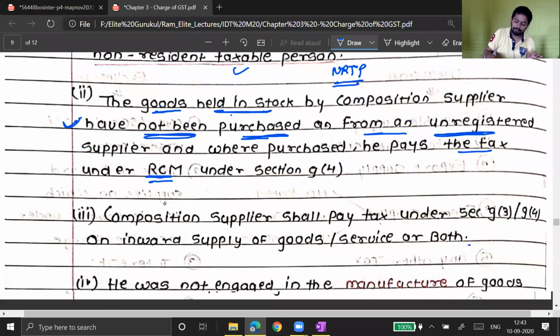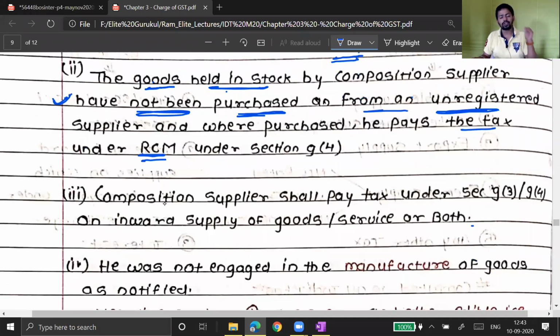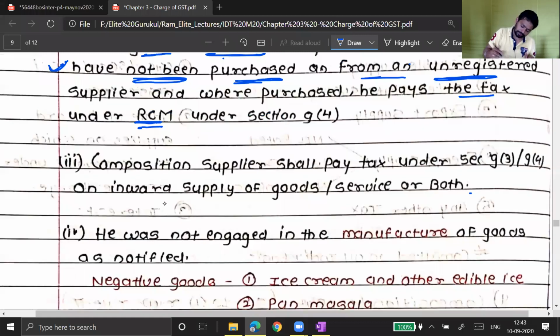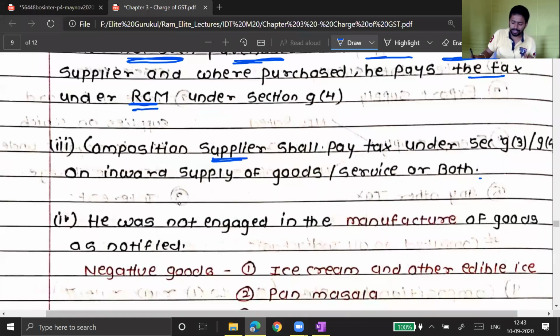That means he must pay tax on his inputs which are liable to be taxed, and he cannot take credit also. Composition supplier shall pay tax under reverse charge basis, Sections 9(3) and 9(4), on inward supply of goods or services or both at